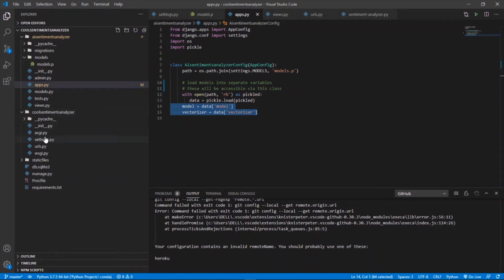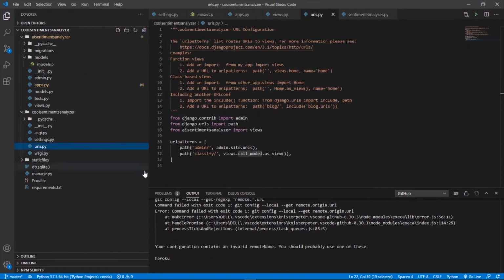After that, we move on to the urls.py file and we'll create a new path that starts with classify. So after the URL, if the user enters classify, it will send it to a different path, which we create as views.callModel.as_view. The callModel is a class inside the views file which we have created.